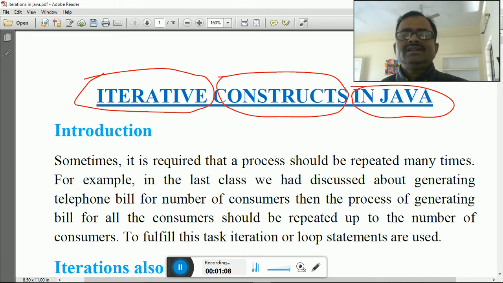So what is happening? You write a program, after that compile it, and you get the result. Here in iterative constructs in Java, you will see that there are some lines which will be repeated at the time of execution. Suppose you want to print your name 10 times, so no need to write your name 10 times in the Java program. You will write it one time and you will get the output 10 times, because the line in which you have written the printing will be repeated 10 times with the help of some iteration statements in Java programming.